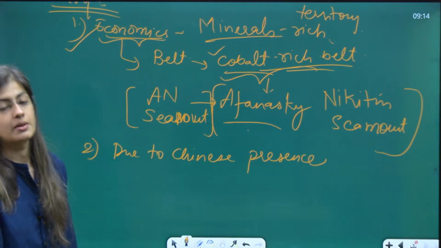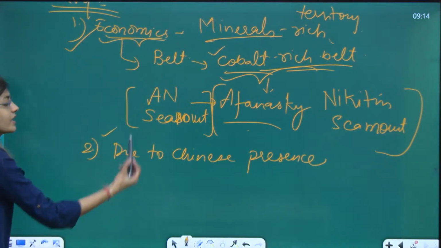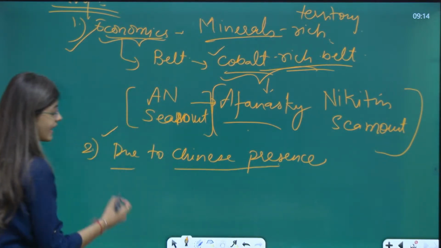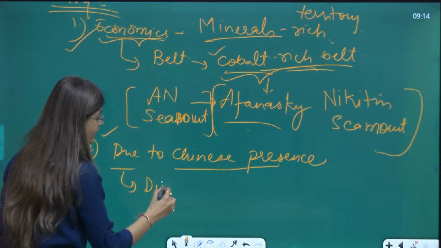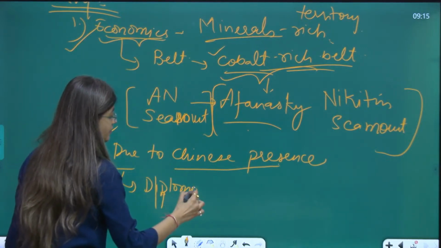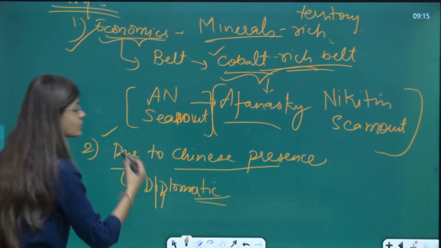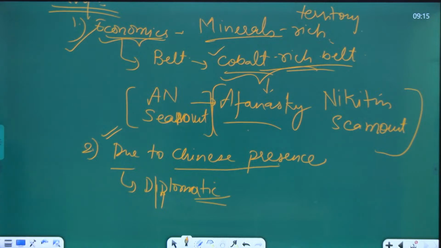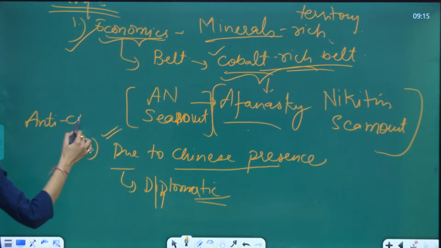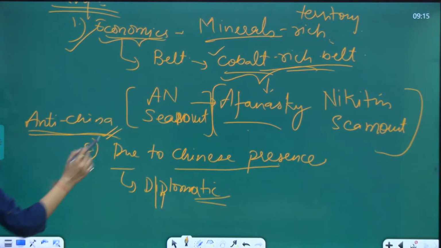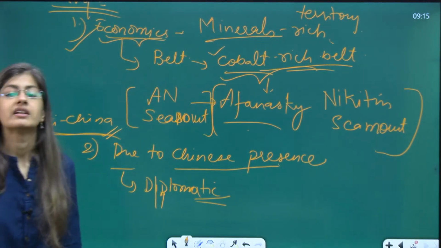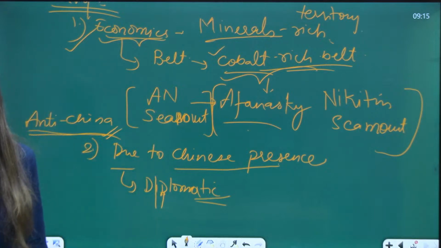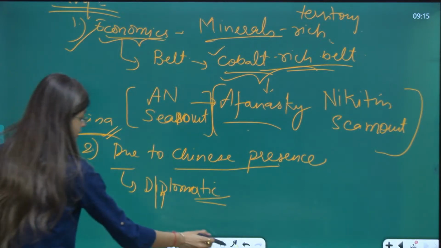Yes, polymetallic nodules as well, but due to Chinese presence, there are some diplomatic reasons. India also wants to be present there so that it does not get suppressed by Chinese presence in the international geopolitical market, right?